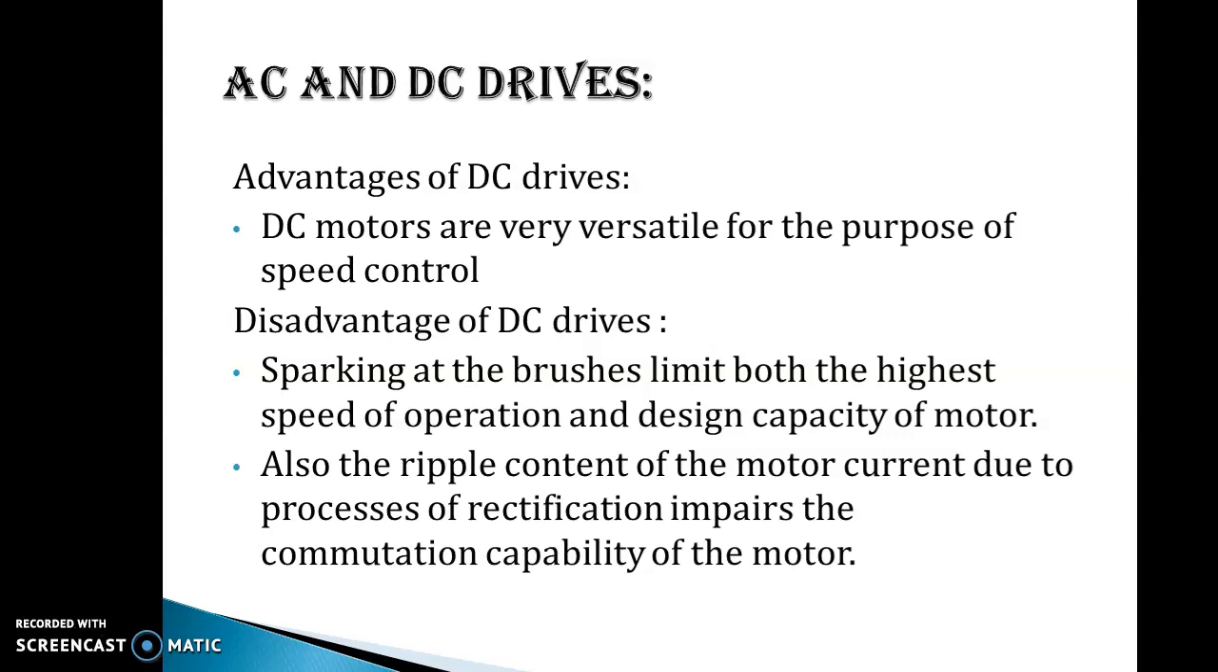We can get only pulsating DC. You can smooth that DC by using filters, but the ripple contents are there. You can reduce the ripples, but you can't nullify them. So the ripple contents are there due to the process of rectification. It impairs the commutation capability of the motor, so it will affect the commutation capability of the motor. The commutation will not be so proper. So these are the drawbacks of the DC drive. So I'll stop over here. Thank you.